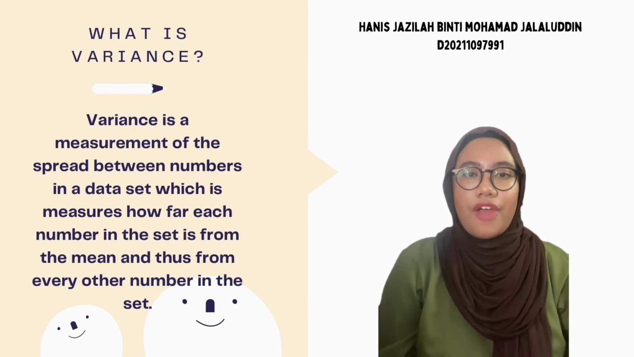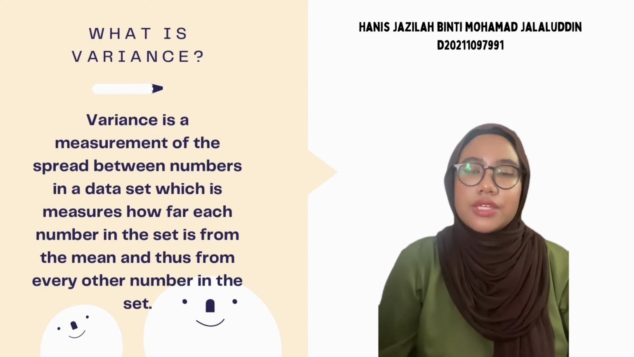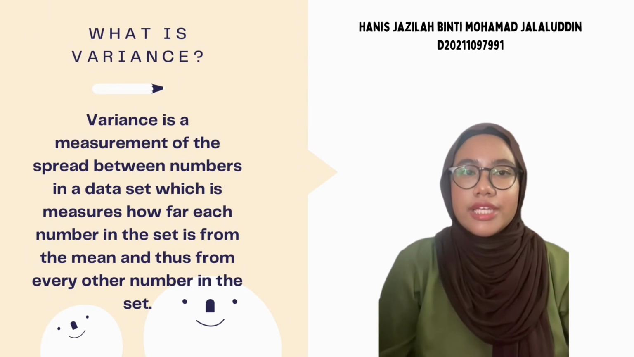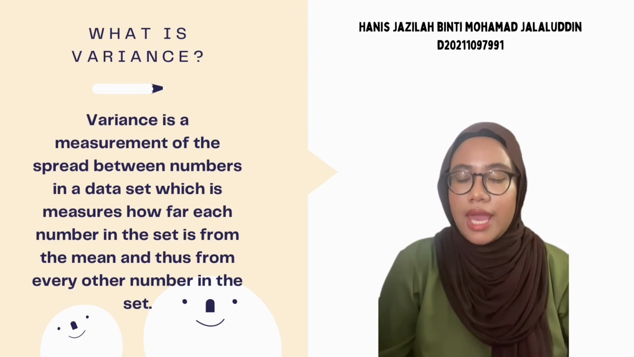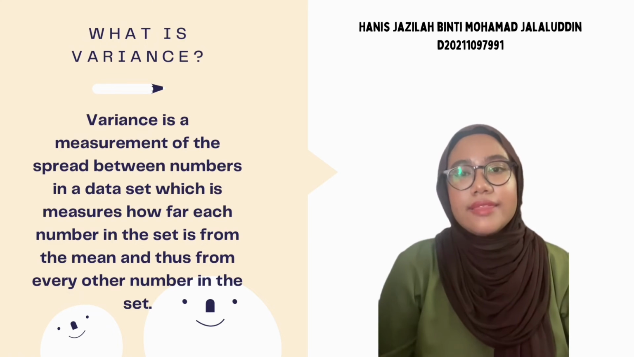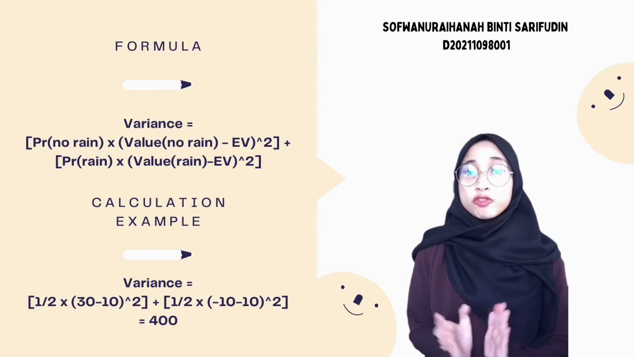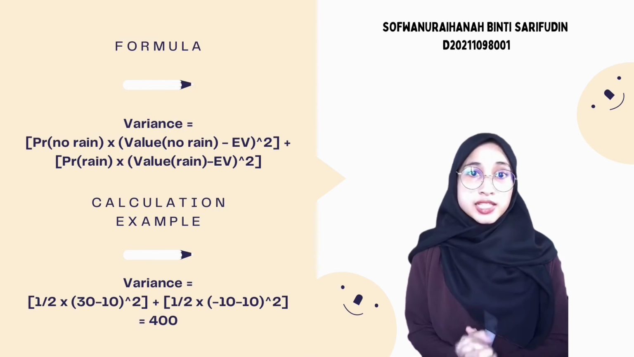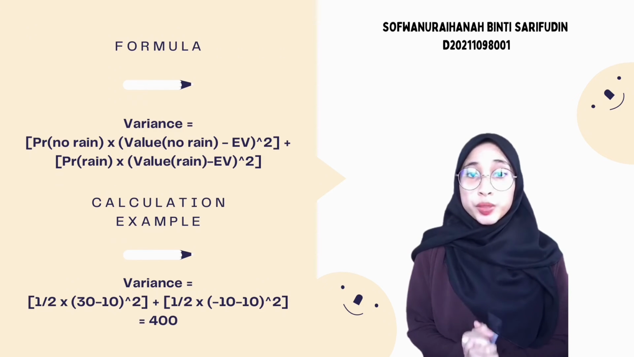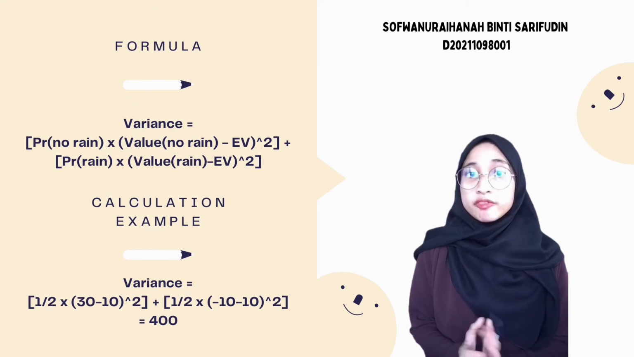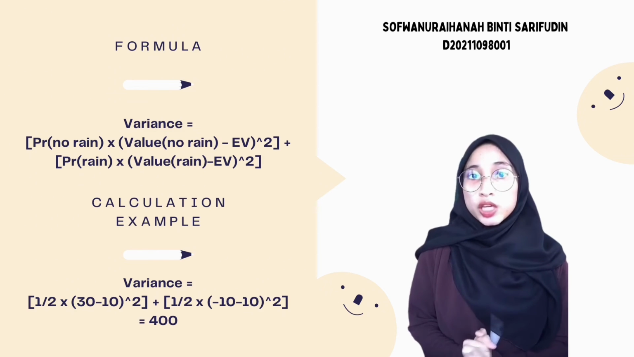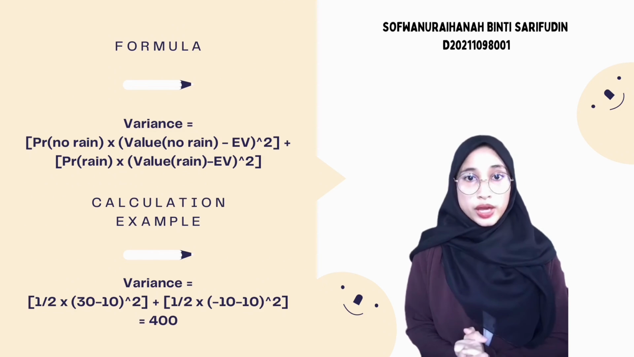Variance. So what is variance? Variance is a measurement of the spread between numbers in a data set, which measures how far each number in the set is from the mean and thus from every other number in the set. We will continue to the formula on how to calculate the variance. The formula of variance is variance equals PR for no rain times value for no rain minus EV squared plus PR if it rains times value if it rains minus EV squared.